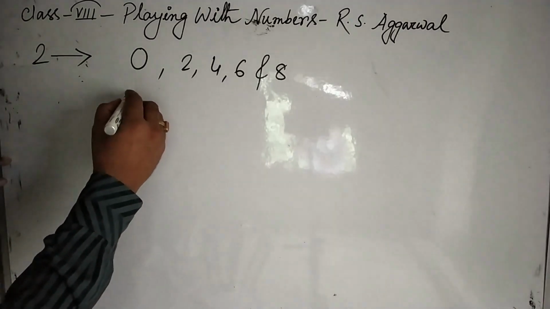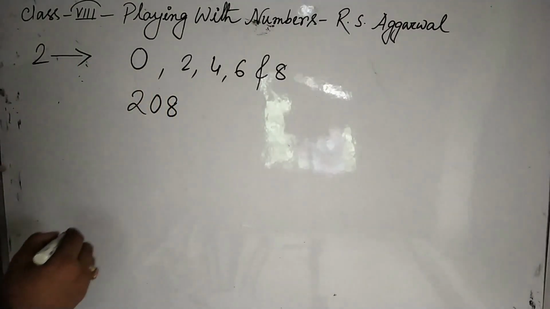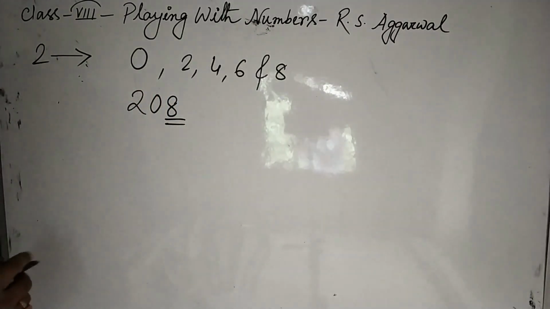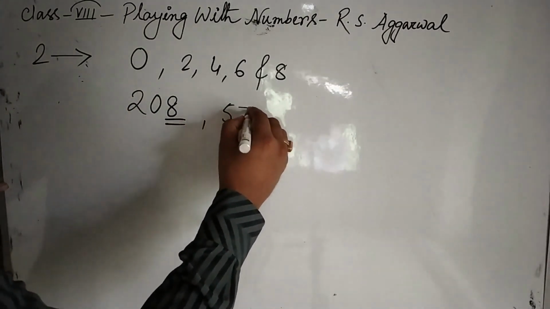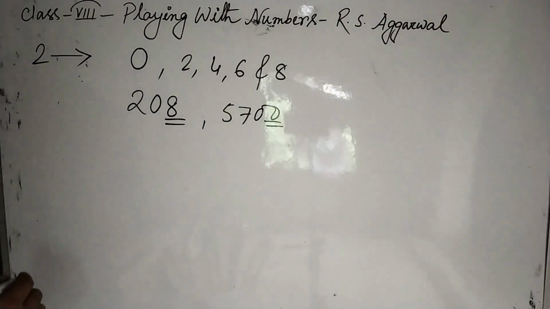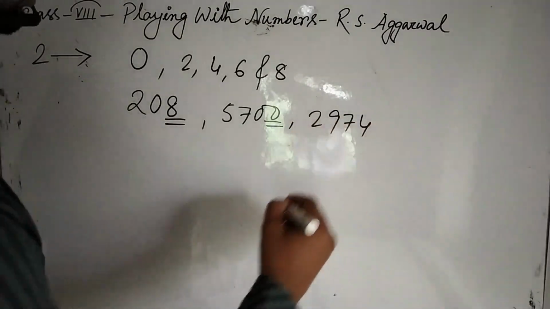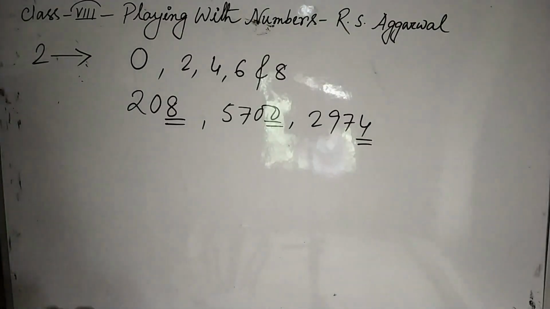That is, if we take an example, 208, the number ends with an even number 8. 5700, the number ends with 0. Or 2974, this number ends with 4. So any number ending with 0 or any even number 2, 4, 6, 8 is divisible by 2.